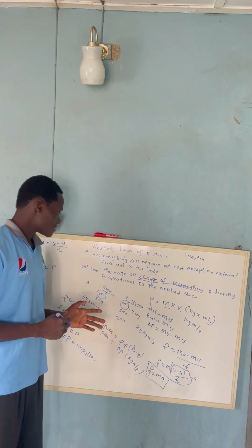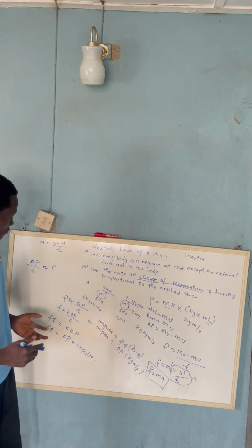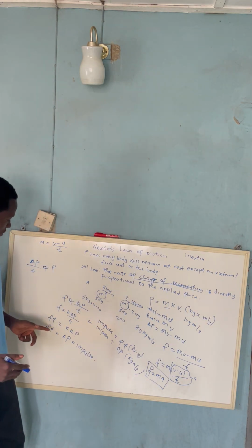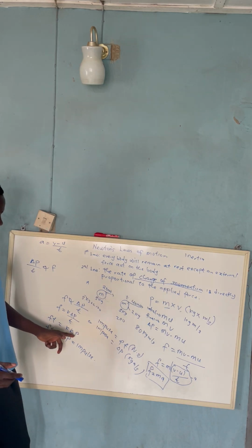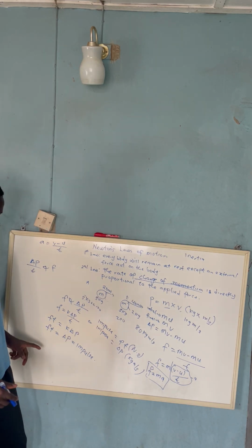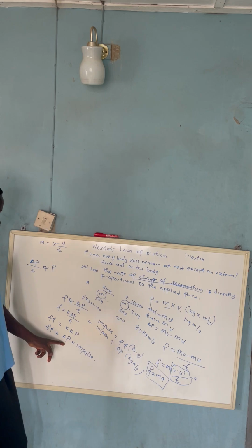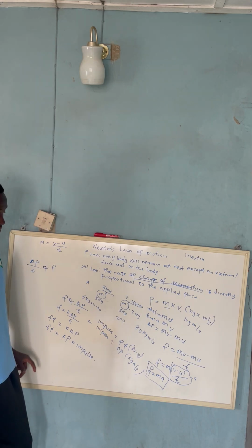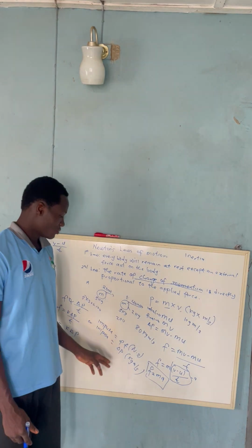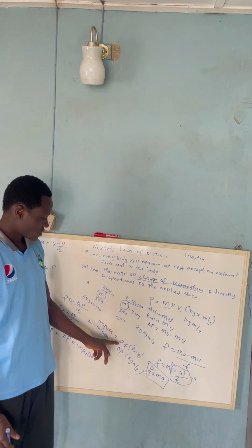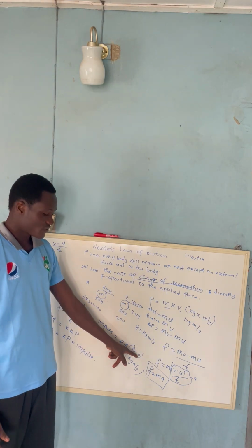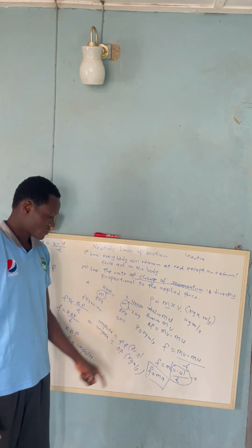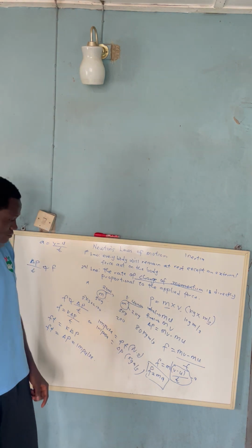Then we talked about the impulse. When we cross multiply from here, we notice that we are going to have Ft is equal to k change in p, where k is 1. So we now have Ft is equal to change in p. And we say that impulse can either be the product of force and time, or change in momentum. And that is what we call our impulse. And what is the unit of impulse? Force is Newton, time is in seconds. So Newton seconds, that's the unit for impulse.